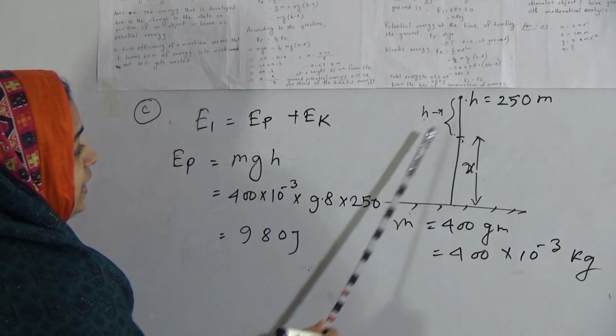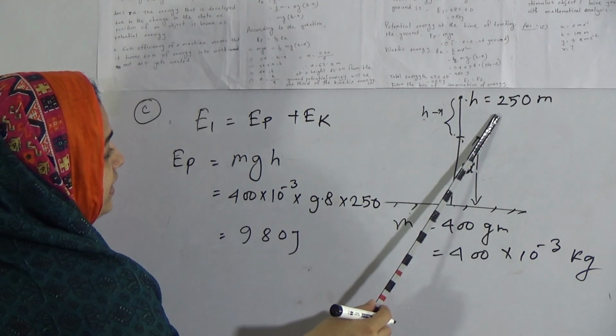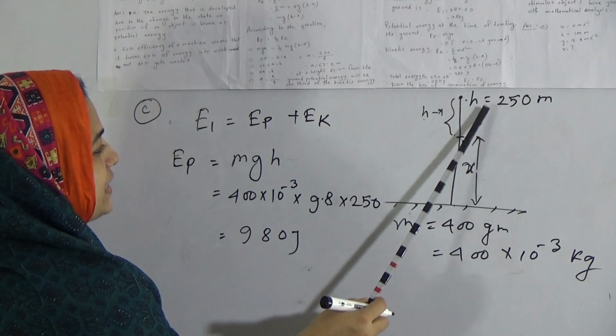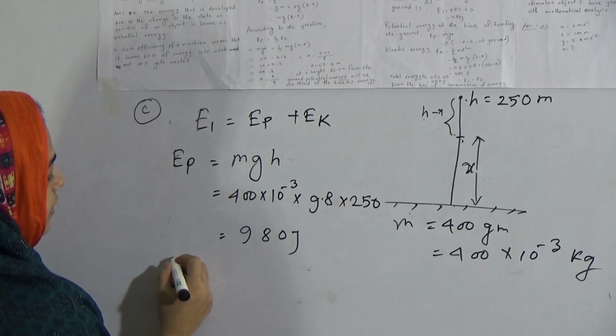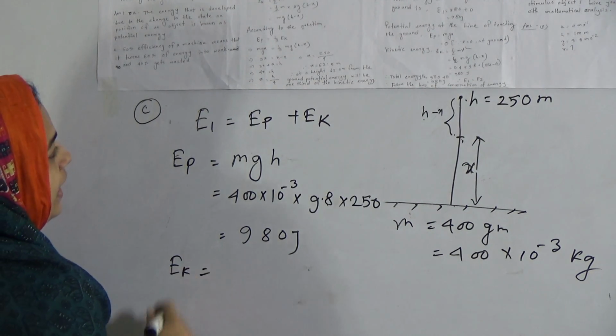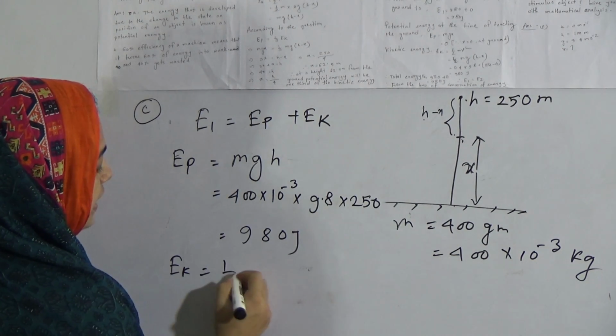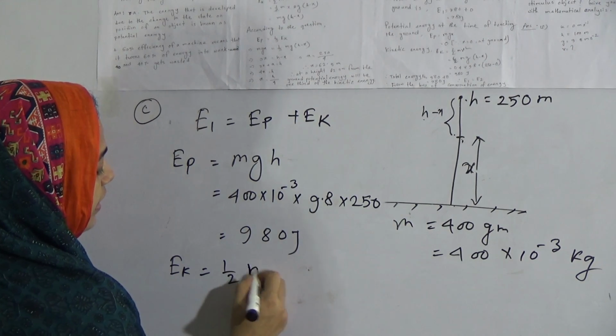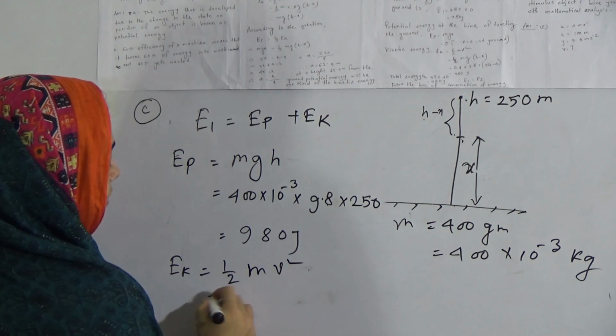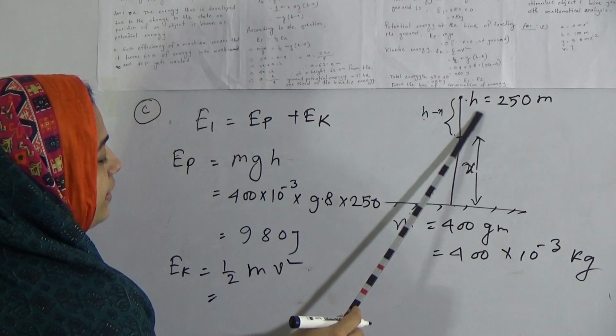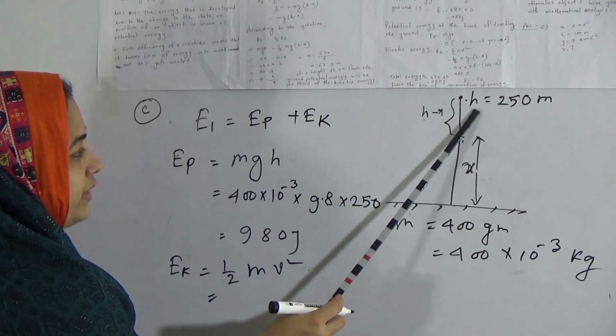Now we have to find the kinetic energy at 250 meter height. At 250 meter height the kinetic energy will be 0. Ek equals half mv square. At 250 meter height this object is static, so there is no velocity.